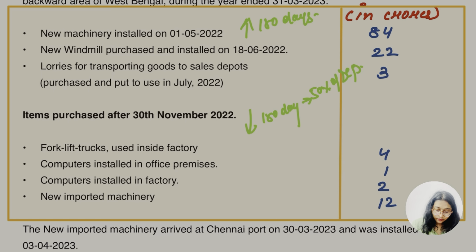Okay, so let's go for the other part. Fork lift truck used inside the factory. Lift trucks, they are fork lifts actually. So these are machinery, and these are used inside the factory.